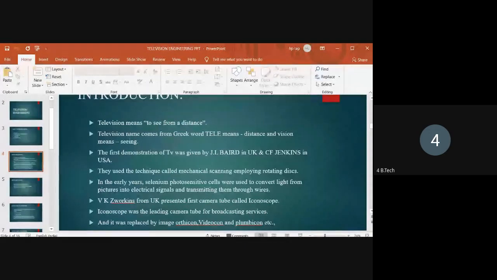So who demonstrated this television? Only J.L. Baird in the UK? No, not at all. C.F. Jenkins also demonstrated this television at the same time, in the year 1927.